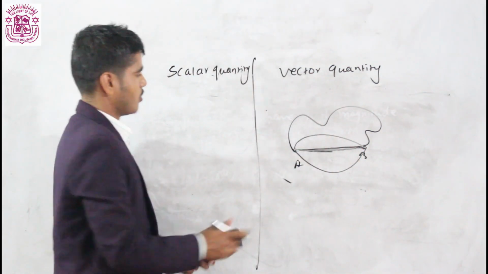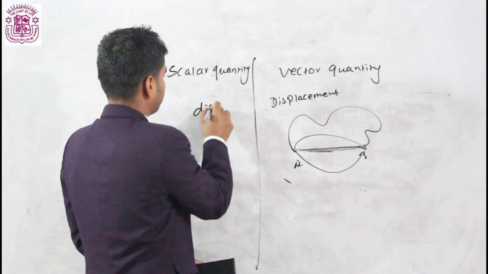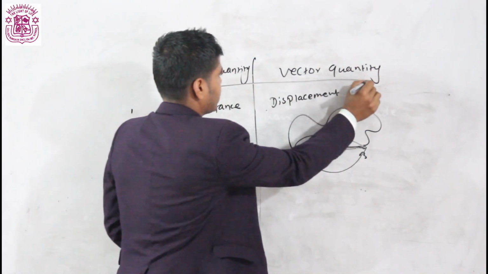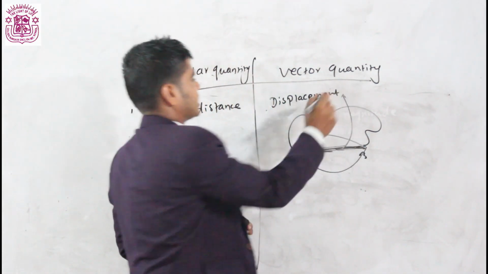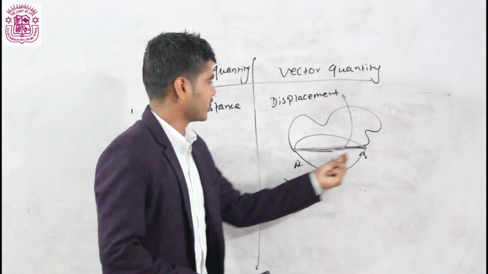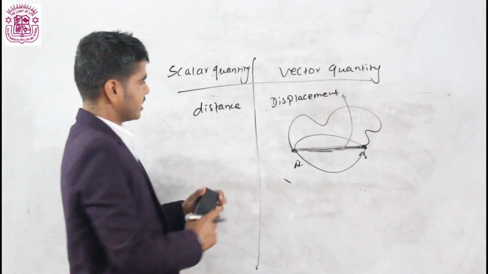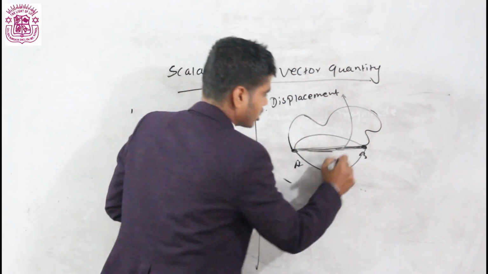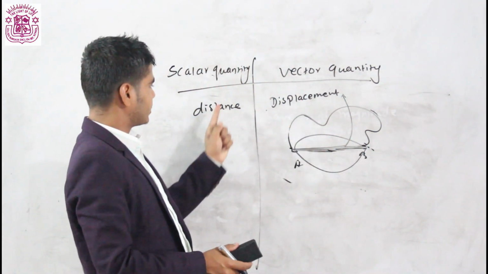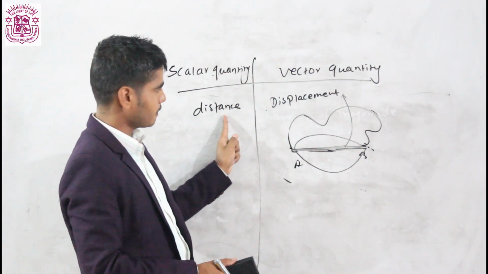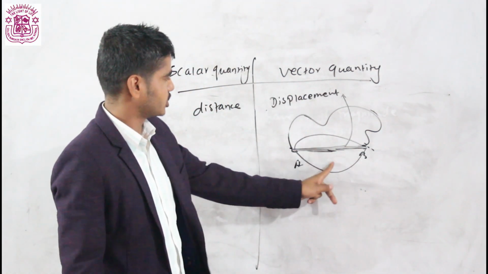That's why, what is displacement? I am going to make you clear here. By the same point, I want to make you clear that the shortest distance between point A and B is called displacement. Whereas the length between the 2 points is called distance. Distance may be this, this also is a distance, this also is a distance. Means distance does not have fixed direction, whereas displacement has fixed direction as well as magnitude.